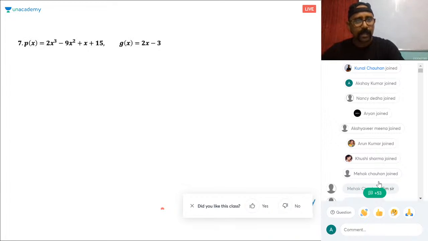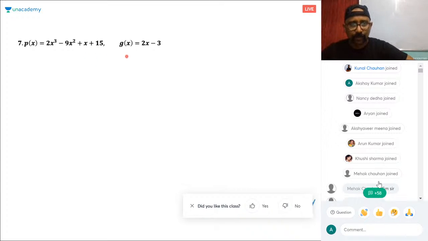Okay, so now the next sum. Give me the answer for this one. P(x) is this, g(x) is 2x minus 3. Give me the answer.